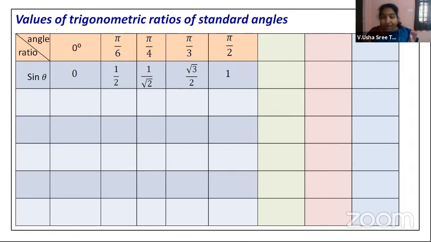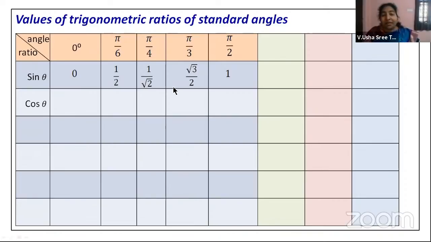All right. Now, once you know sine values, it is very easy to remember cos theta values. Cos 0 will be exactly the reverse of this. Whatever you have for sine 90, you will have for cos 0. How and why, we will get the logic in the coming slides.